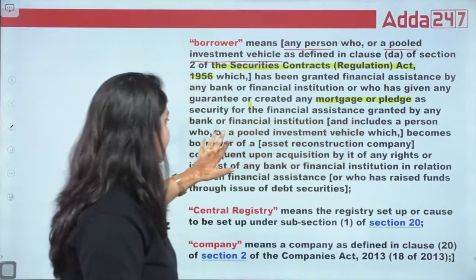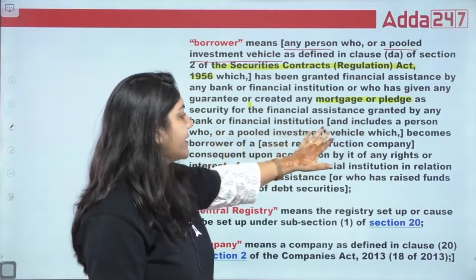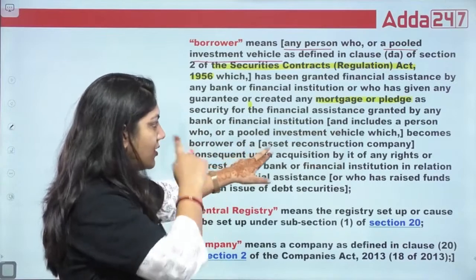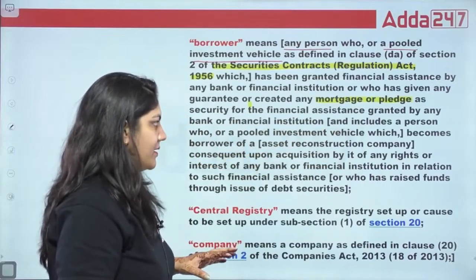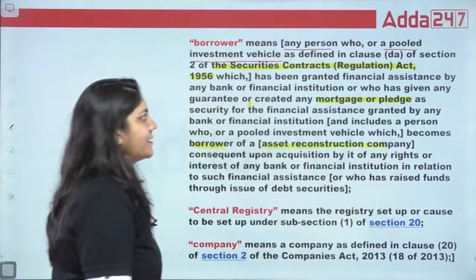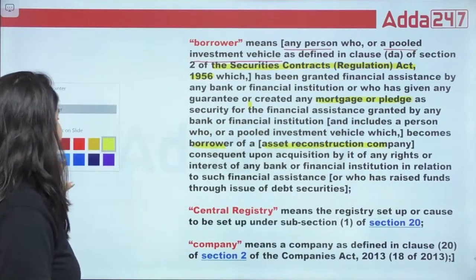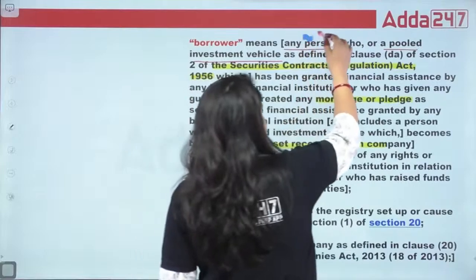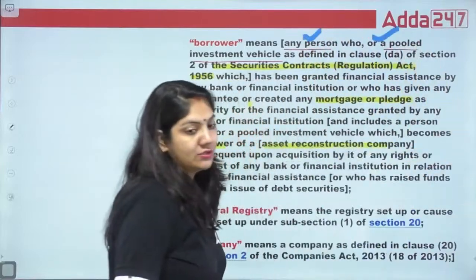It also includes a person or a pooled investment vehicle which becomes a borrower of an ARC company. So they can also become borrowers of the ARC company. In one word, we can say this is called the borrower.